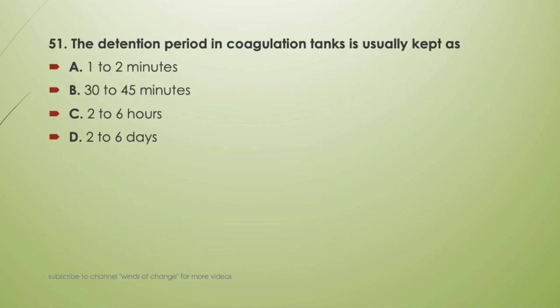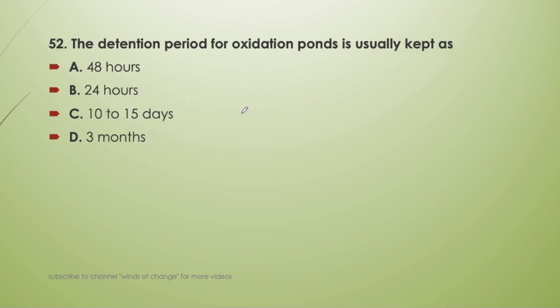The detention period of a coagulation tank is usually kept as 1 to 2 minutes, 30 to 45 minutes, 2 to 6 hours, or 2 to 6 days. For a coagulation tank, remember, the detention period is kept 2 to 6 hours. So the answer is C, that is 2 to 6 hours, not in days, not in minutes. Next question, the detention period for an oxidation pond is usually kept at.